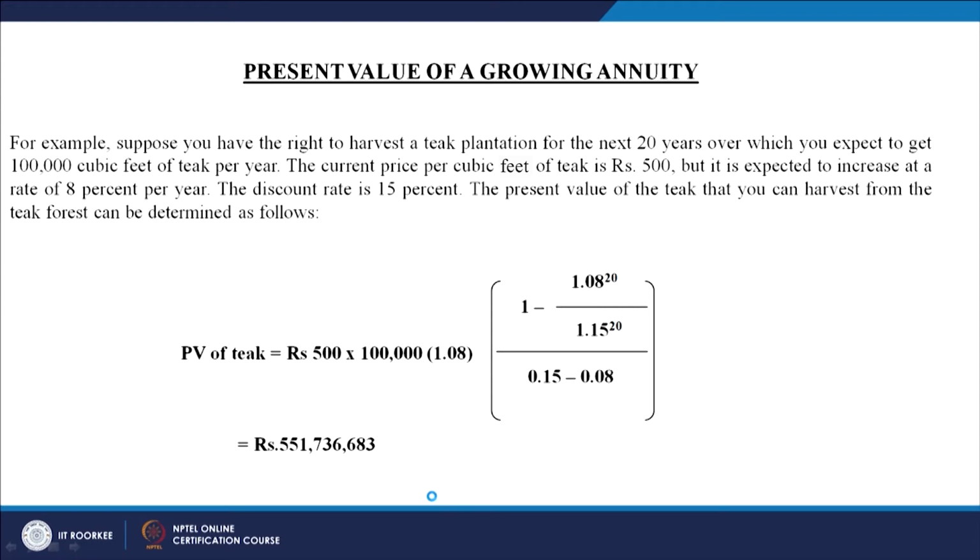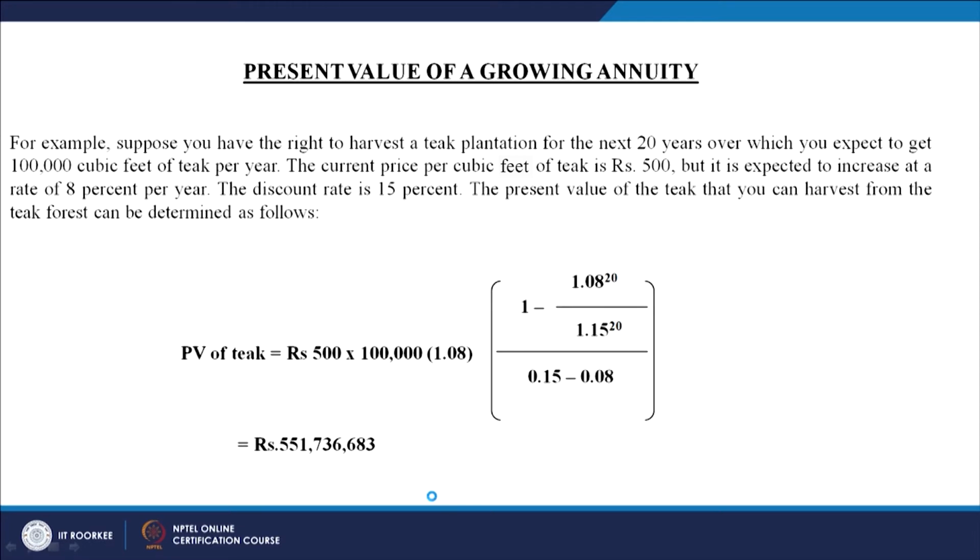The current price per cubic foot of the teak is 500 rupees, but it is expected to grow. The discount rate is 15%. If you want to calculate the present value of this annuity, which is a growing annuity, the number of years for which we can harvest the teak plantation is 20 years, and the total output per year in that field is going to be 100,000 cubic feet.